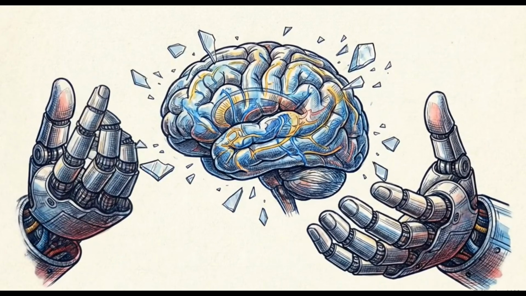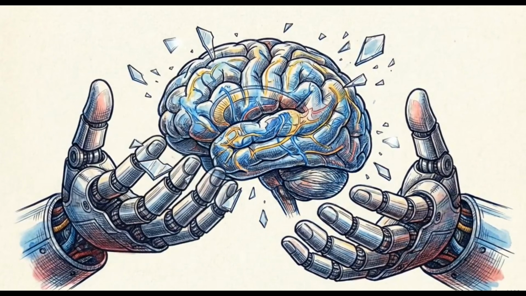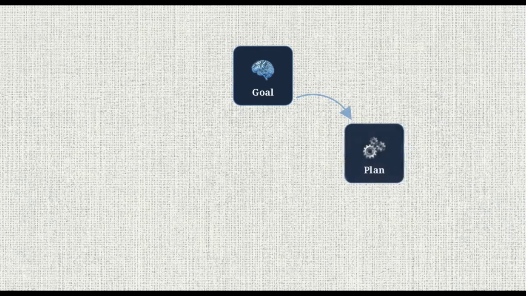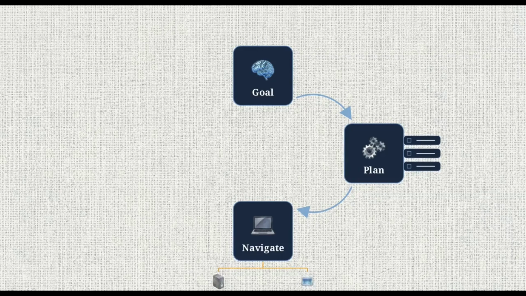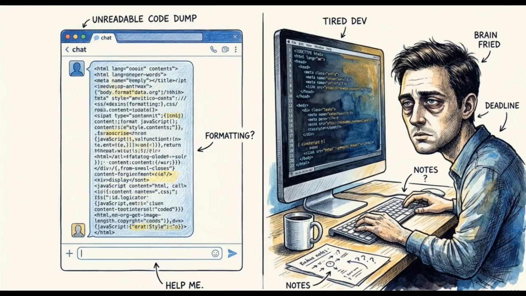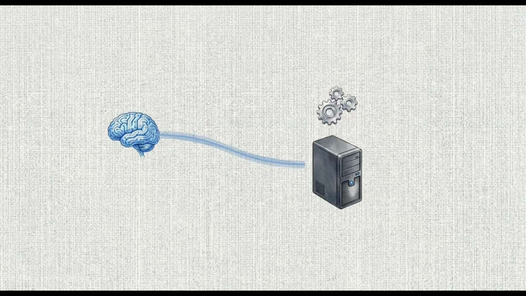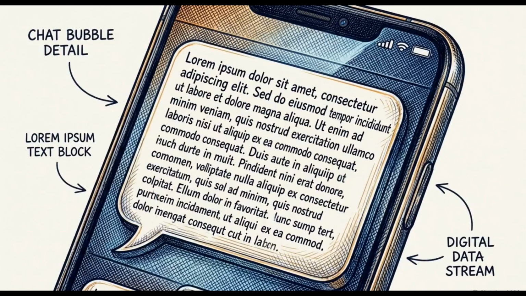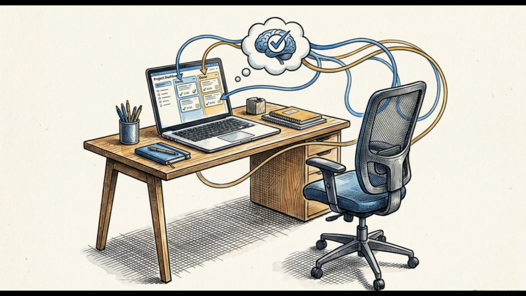This is where an AI agent is different. An agent is that same brain, but equipped with digital hands. It can create a plan, navigate a computer environment, and take action autonomously. If you ask a standard AI to write code, it hands you a block of text and leaves you to deal with it. An agent actually logs into your server, prepares the environment, and puts that code to work while you do something else. True automation can only happen when we stop using AI that just talks to us and start using AI that can act on our behalf.